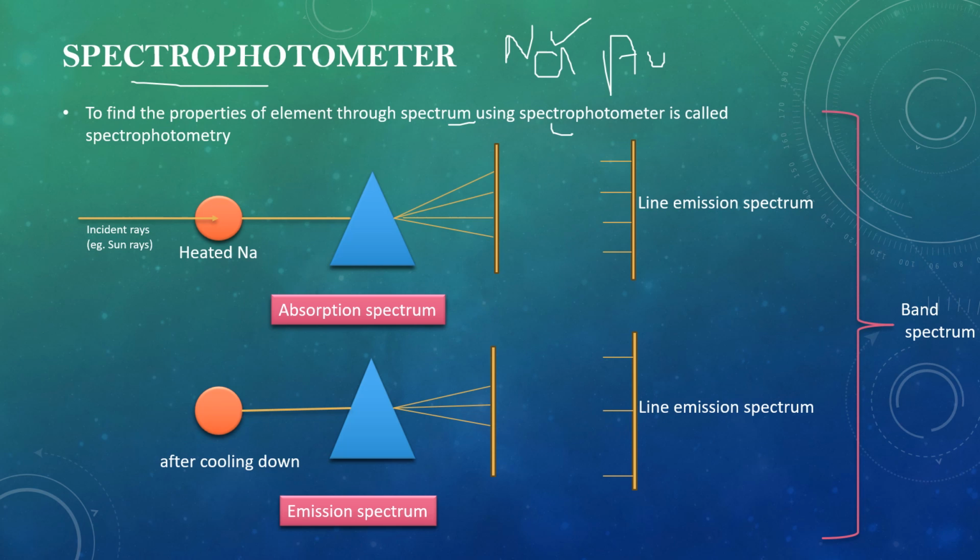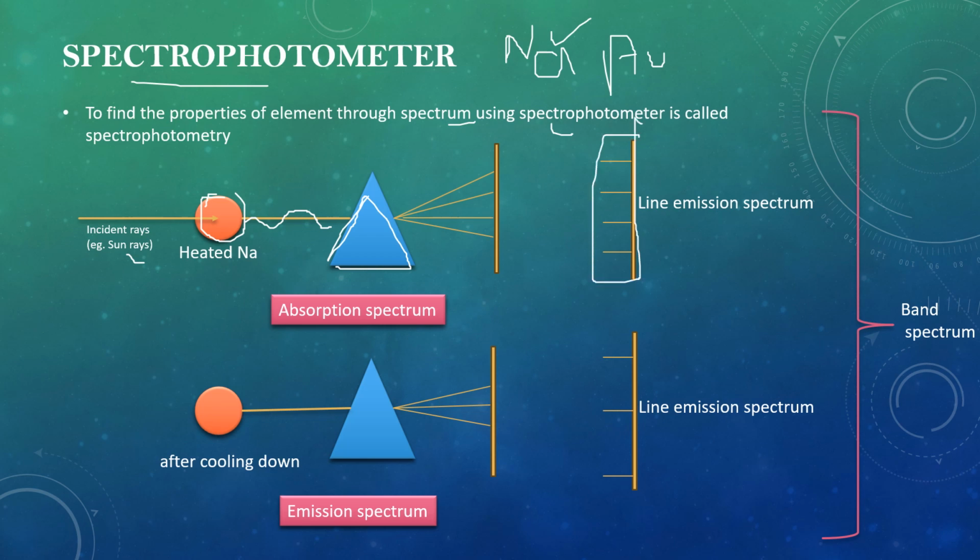Now how can we do that? Just suppose this is an atom of NaCl. Incident rays pass through it. When the incident ray passes through it, like sun rays, it is heated. Then the ray is transferred through a prism, and 3 rays come out.